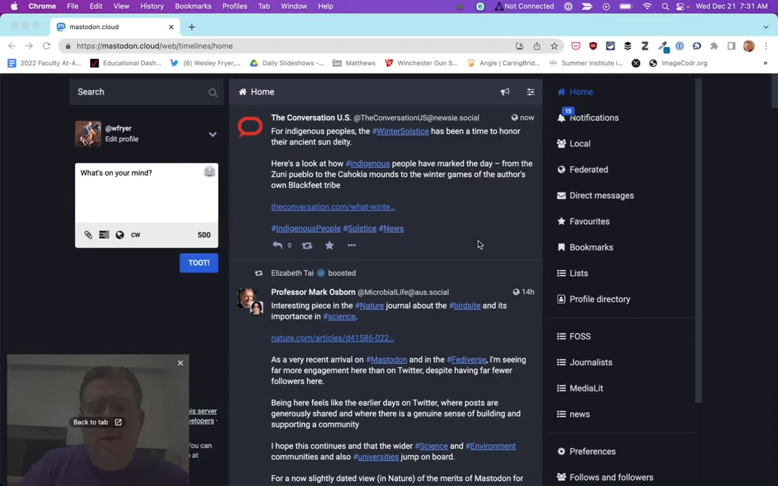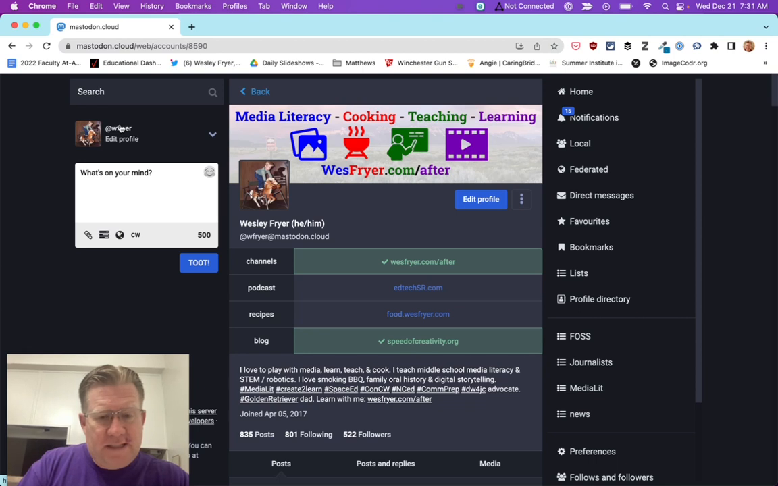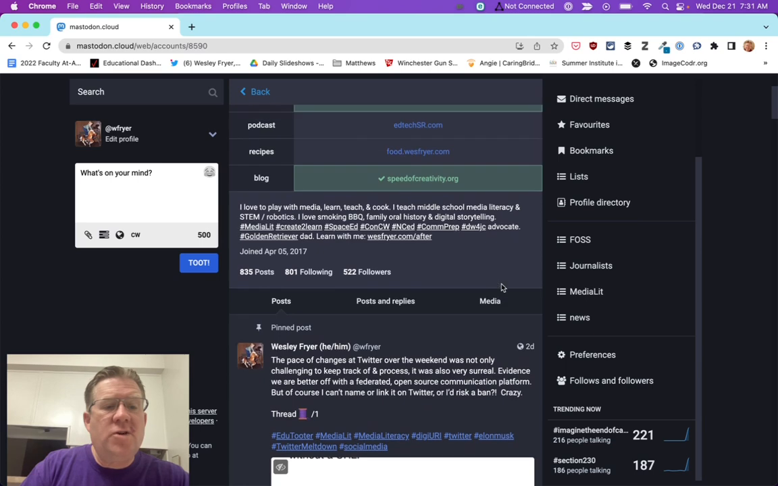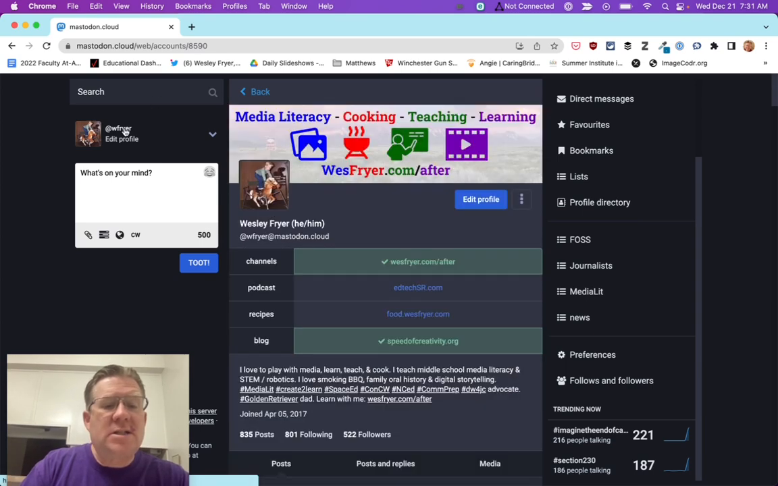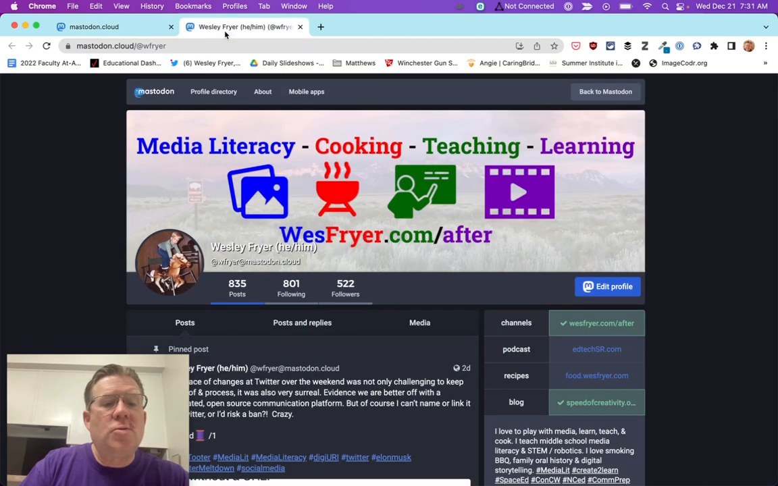It's really, really cool. Things look a little bit different on the web version of Mastodon than they do on an app. And I'm going to go back to the app to work with that. But one of the things I wanted to show you is, when you are viewing somebody's profile, so let's click here on my profile, and let's just open it in a new window. Okay, here is my mastodon.cloud/@wfryer.